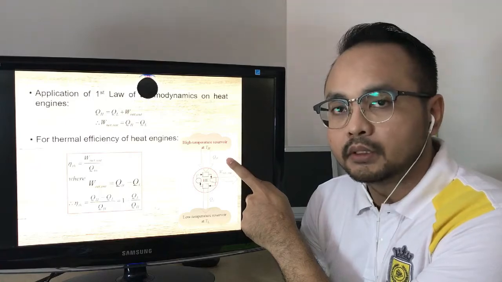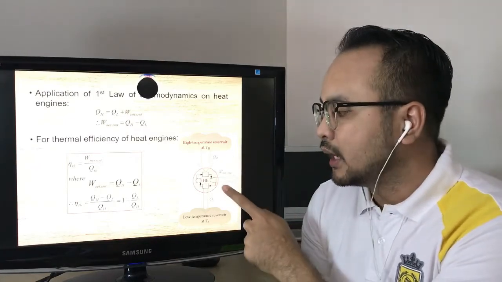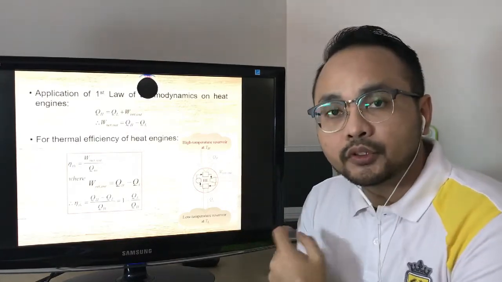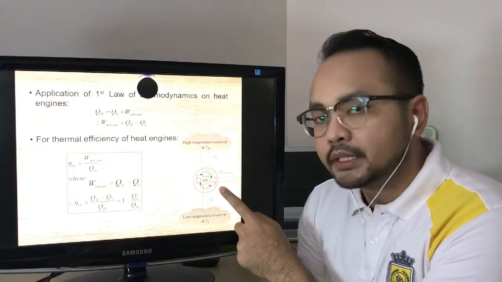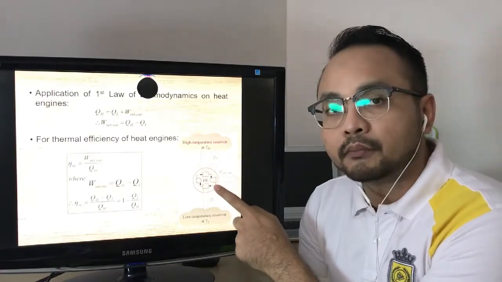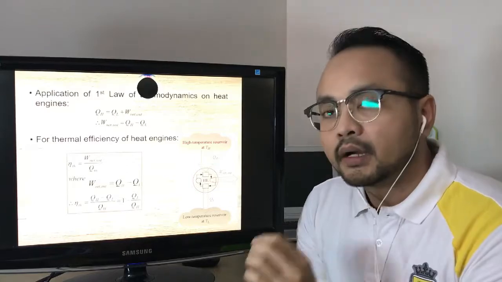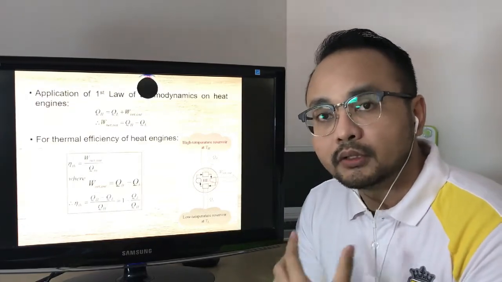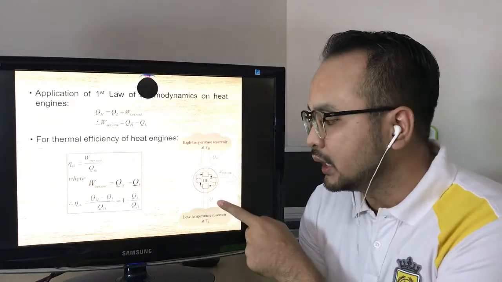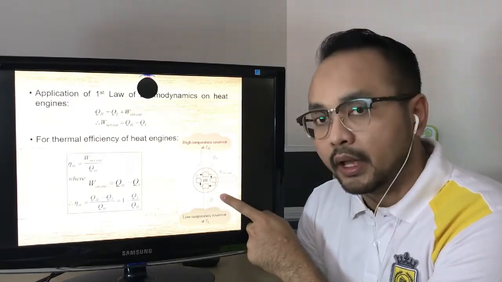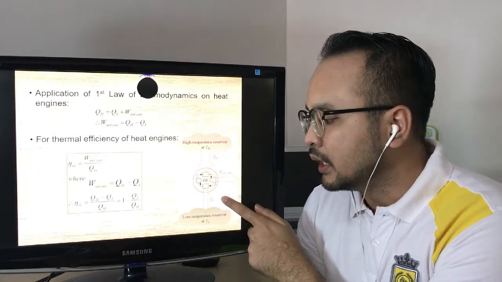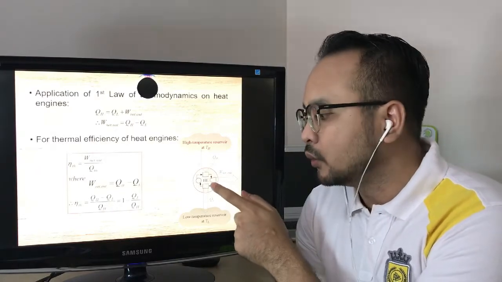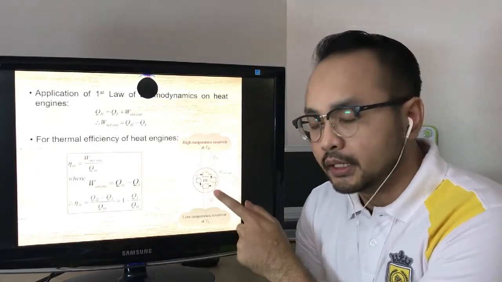Then the heat engine will produce work, in which the work direction comes out from the heat engine, and some amount of heat will be released or wasted into the surroundings, which is labeled as QL. That is why the direction of QL comes out from the heat engine.